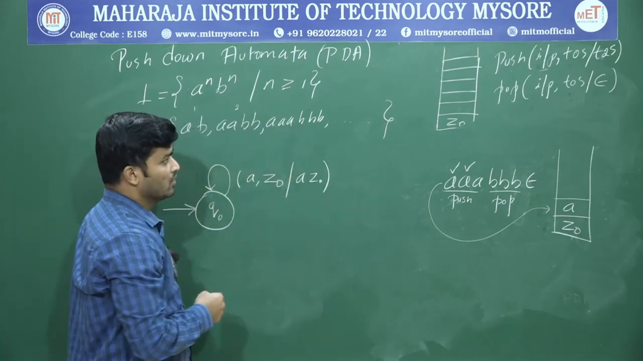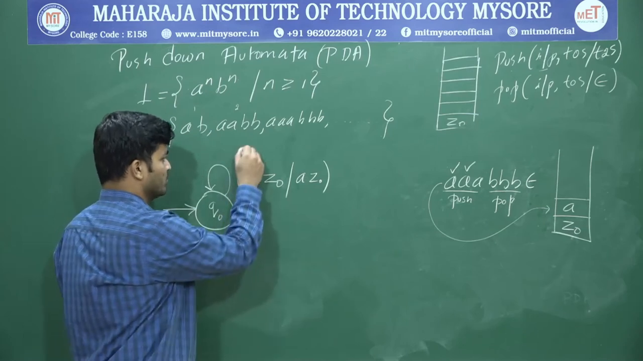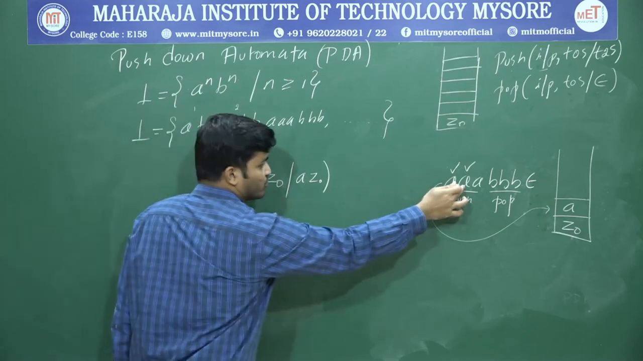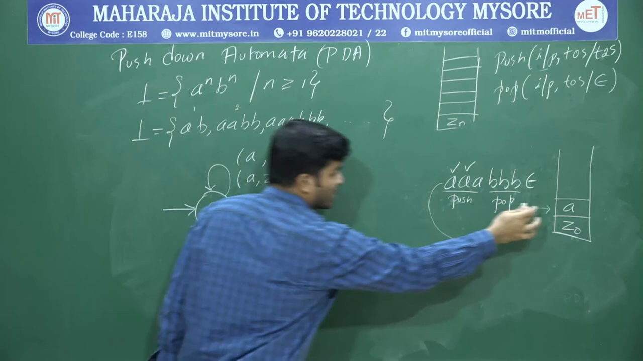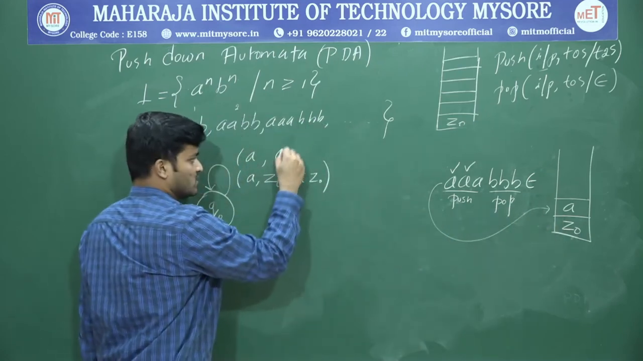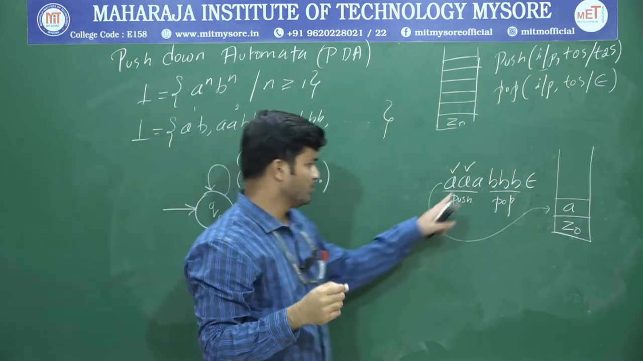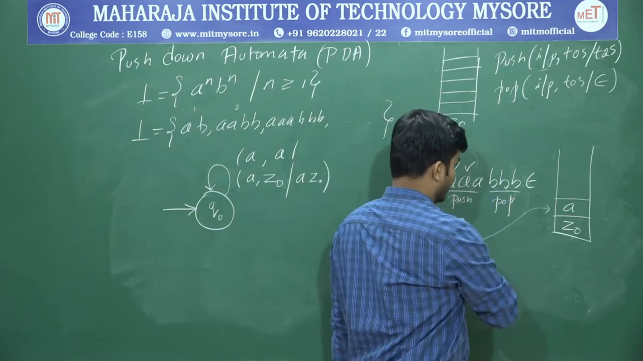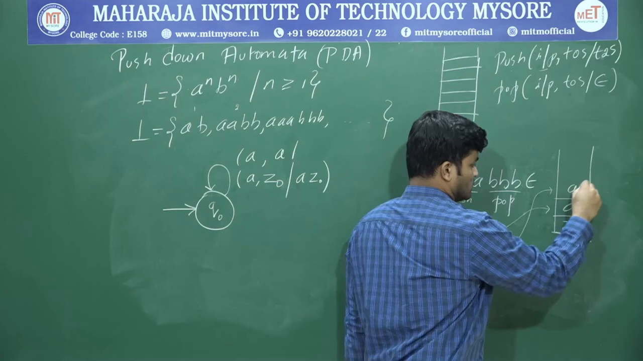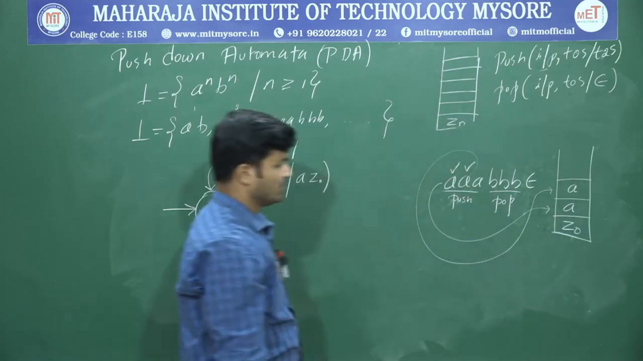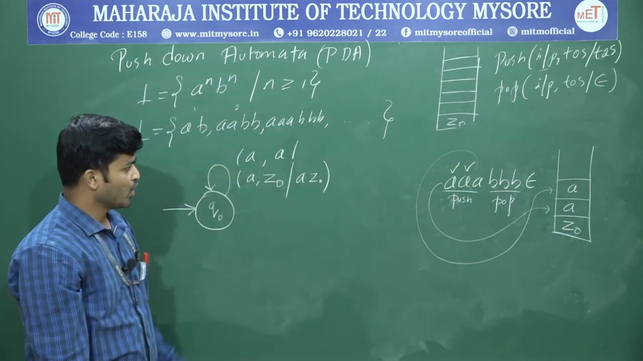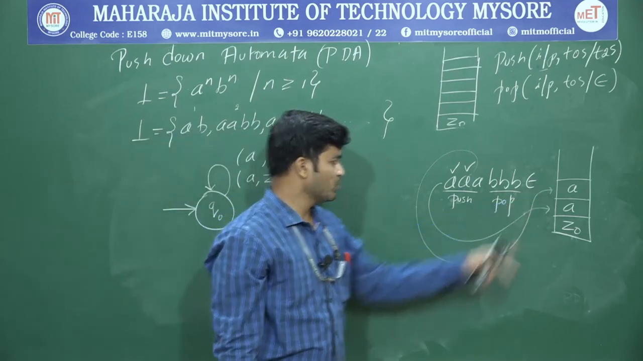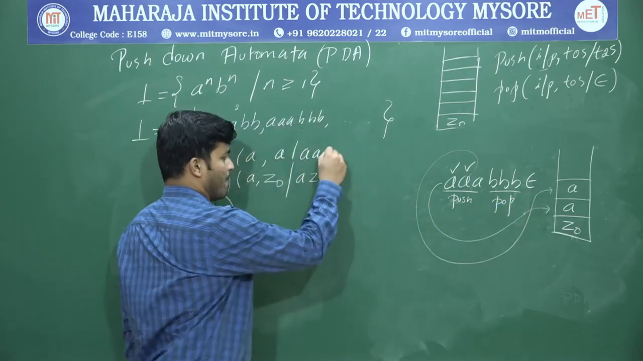So now how to write the push operation? First I have to write the input. Input is A. And what's the top of the stack? Top of the stack is also A. Now if the input is A, I have to perform a push operation. I will push this second A onto the top of the stack. Okay. Now what are the top 2 symbols? AA. You write AA.